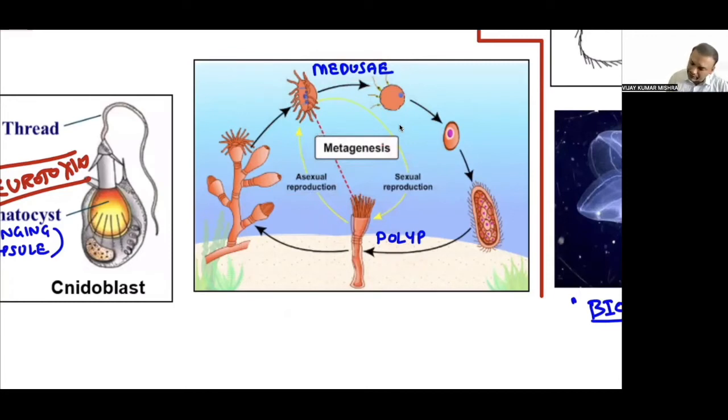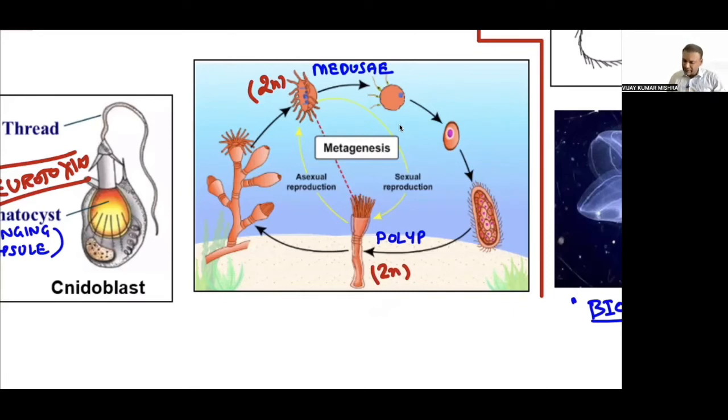Here the ploidy of medusae is also 2n, and the ploidy number of polyp is 2n and medusae is also 2n. There is no change in the ploidy number of an organism. This point needs to be absolutely understood by you. Yes, sir, because they will complicate this. They might complicate this particular question from the alternation of generation, that is sporophyte and gametophyte, where sporophyte is diploid but the gametophyte is haploid. But here both are diploid, and there is no change in ploidy number in this alternation